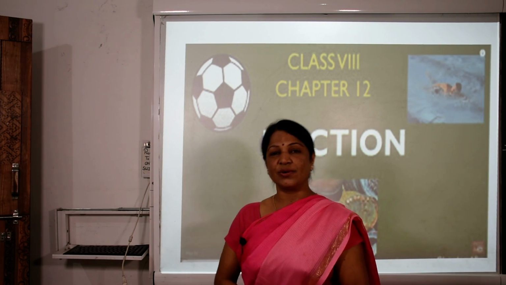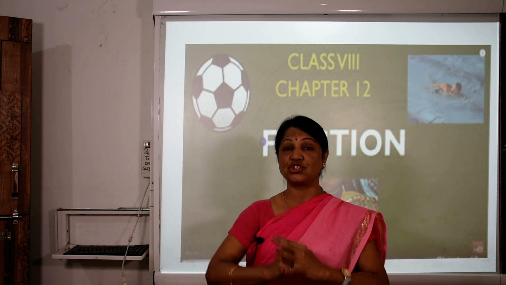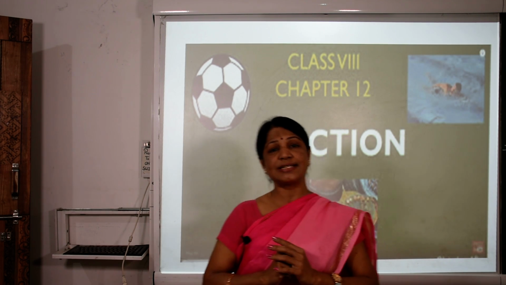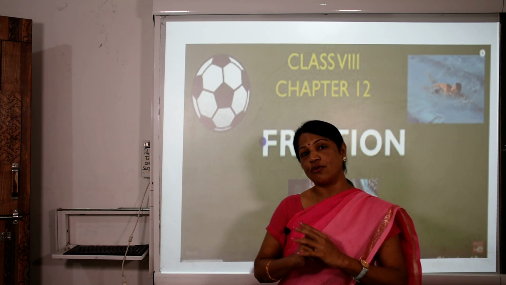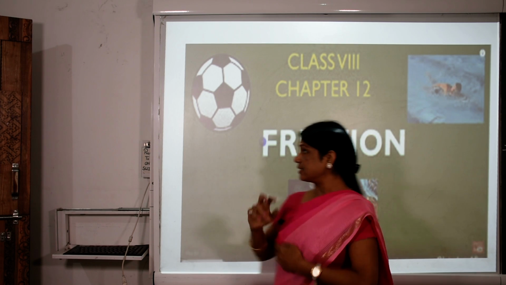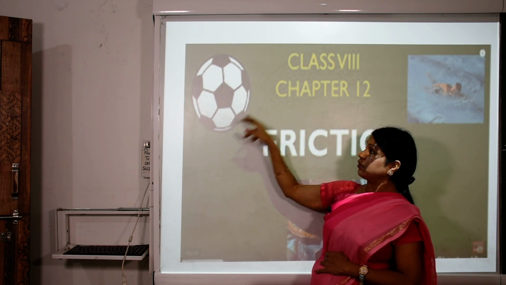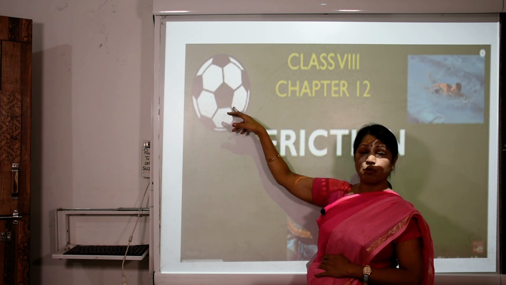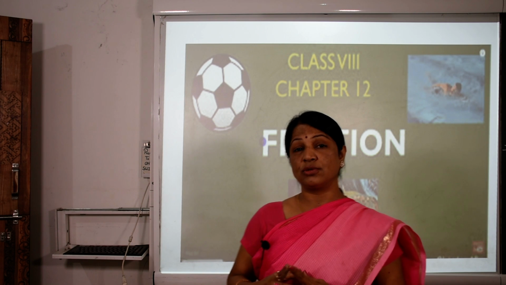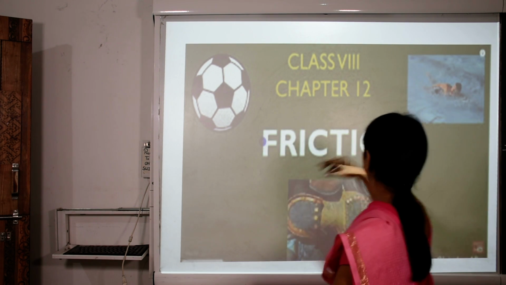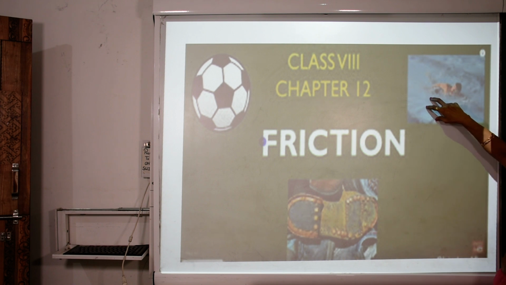Hi again. So let's see what is friction. Friction is a force that opposes motion, that is friction. We have seen various types of examples in the beginning. Here also I have brought for you various examples such as the football. Children, it has a different type of shape. It is the ball and it can run or come into action due to the friction, and it is the swimmer that can swim here due to the friction.